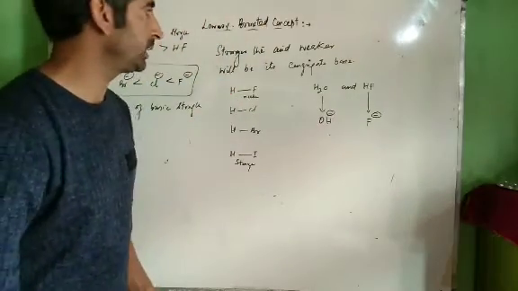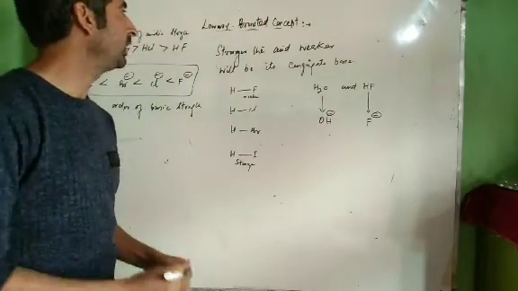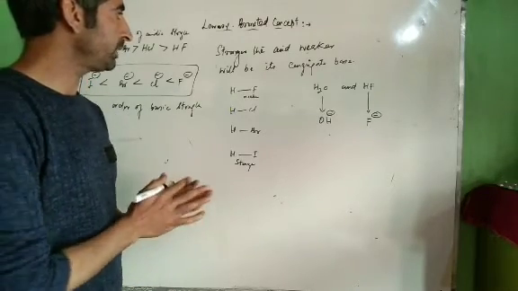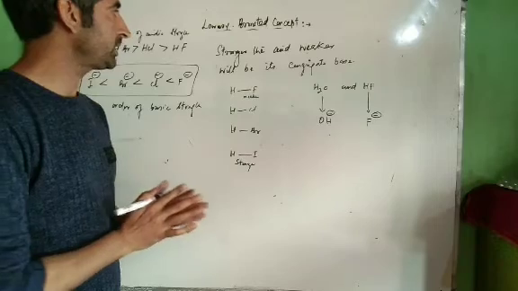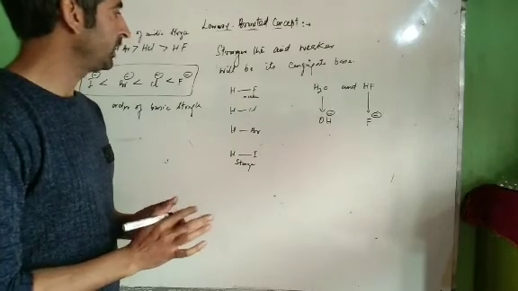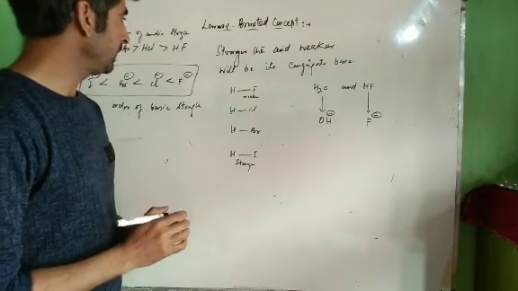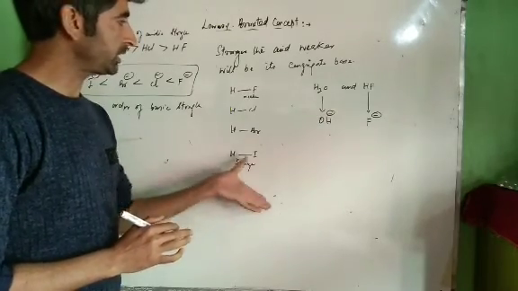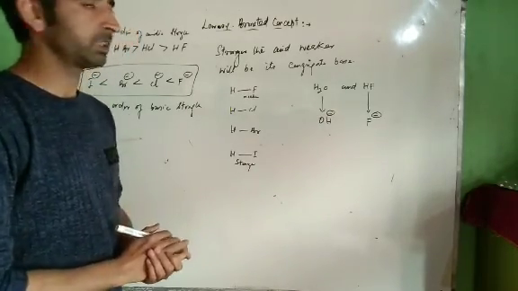Thanks for watching this lecture. This was a very important lecture on the Lowry-Bronsted concept of acids and bases. In this concept, we have studied what acids and bases are according to the Lowry concept, what a conjugate acid base pair is, and how we can determine the acidic strength of acids and the basic strength of bases. Thanks for watching.